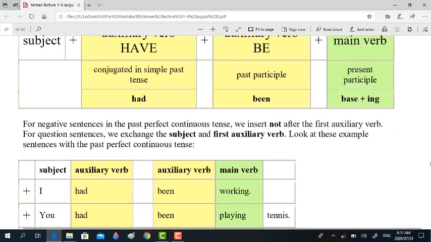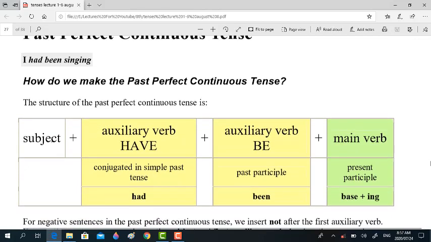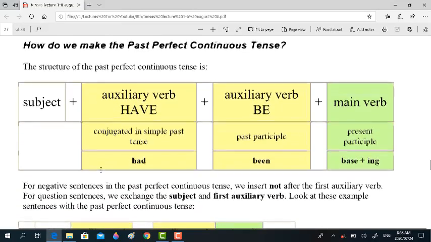Right, dear students, now we will discuss past perfect continuous tense. Look at the example. I had been singing. How do we make the past perfect continuous tense? Just parse this sentence into its components and put them into this formula, right? For example, subject, then auxiliary verb had, and another auxiliary, that is been, and verb, base form of verb plus ing, right? This is the structure of past perfect continuous tense.